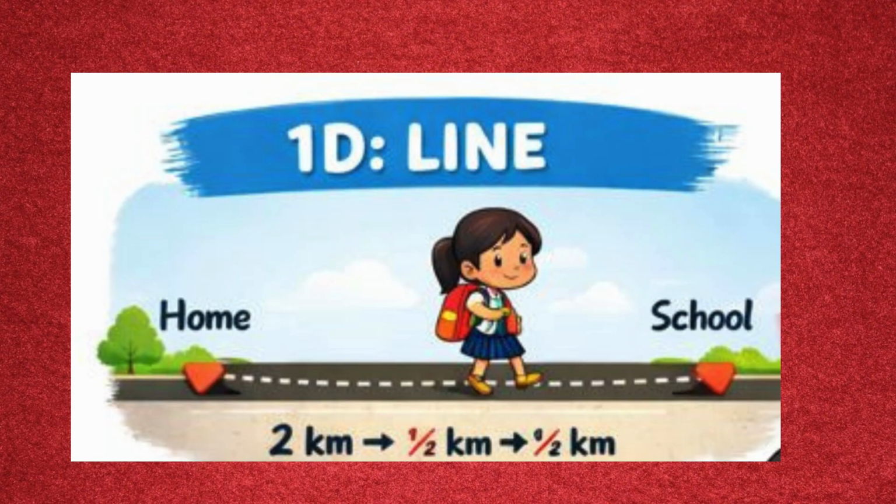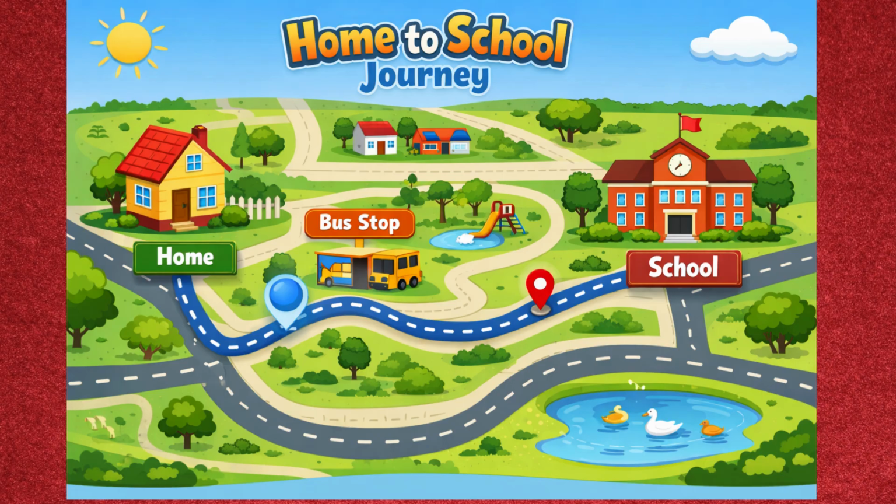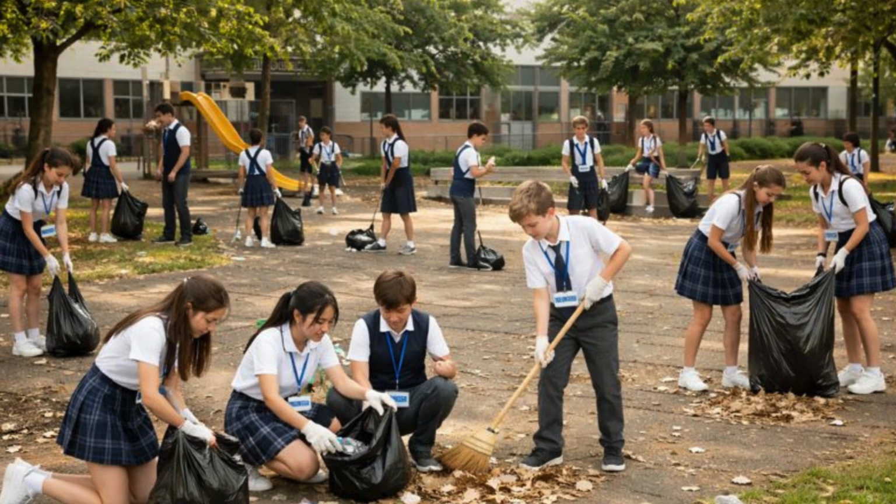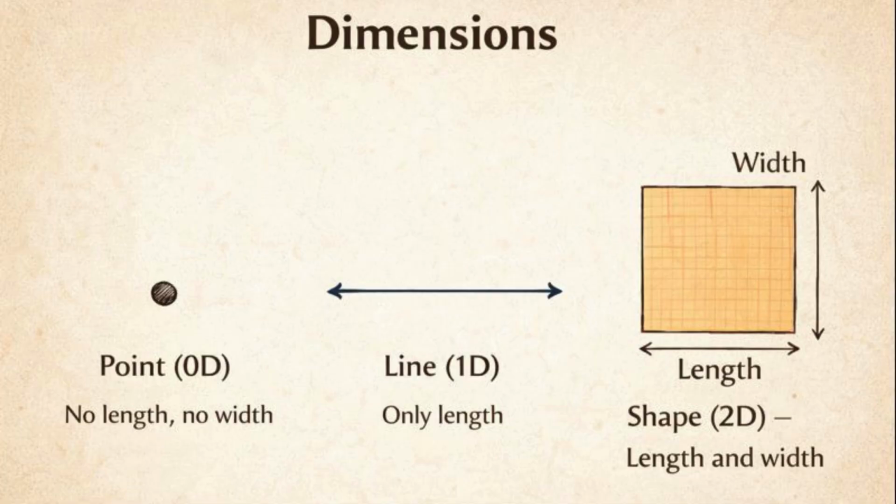Now the bus starts moving from your stop to school. What do we measure? Only the distance, like 2 kilometer, 3.5 kilometer, or 3 by 4 kilometer. This is one dimension, only length. Now you reach school. They ask you to clean the ground. Now, what do you measure? Length and width. It's 2D, used to find area.